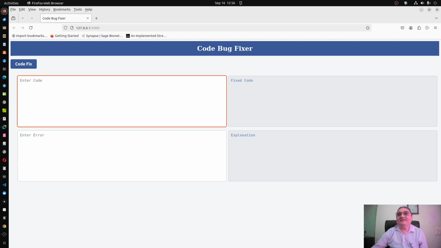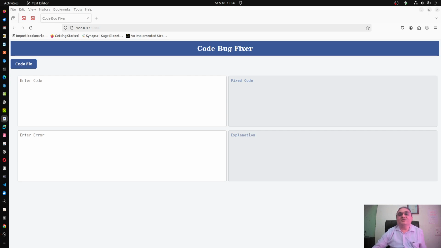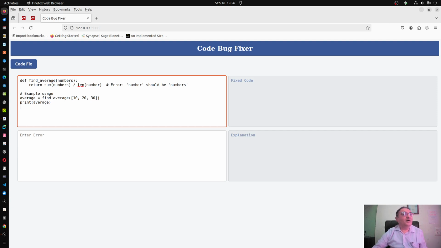Now I have already collected some wrong code for each programming language. So this is Python code with an error. I am pasting it. I have written what the error is also, so that it is just a check: this number here should be numbers, because it is creating ambiguity. Here there is numbers, here also there is numbers, but here there is number, so that should be numbers.